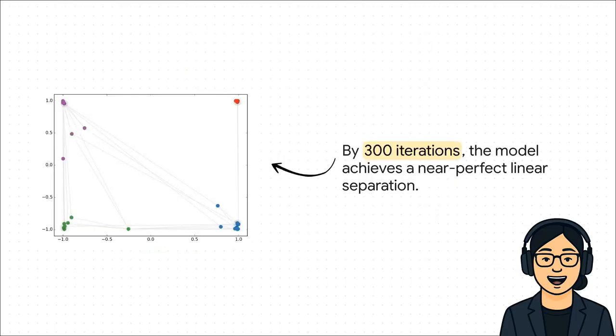And here's the payoff. By 300 iterations, it's achieved an almost perfect separation of the communities. This is the whole point. With almost no help, it figured out the entire social structure of the club just by learning from the connections. That's the power we're talking about.